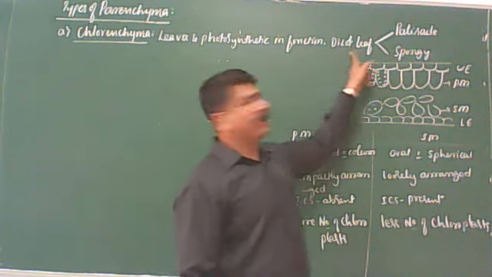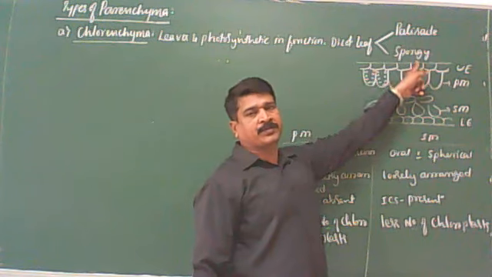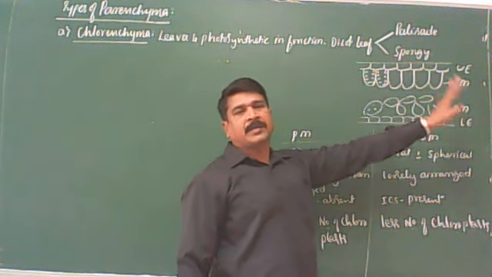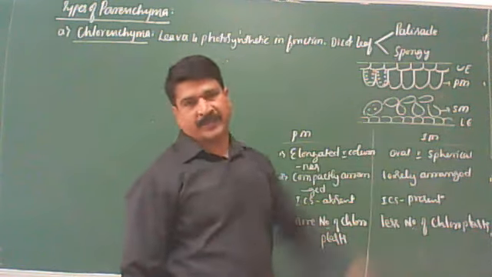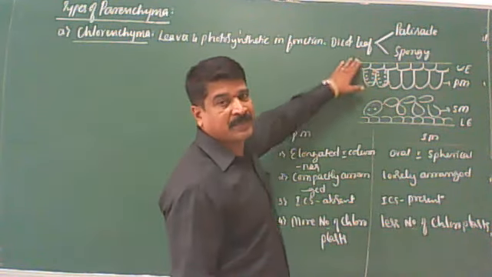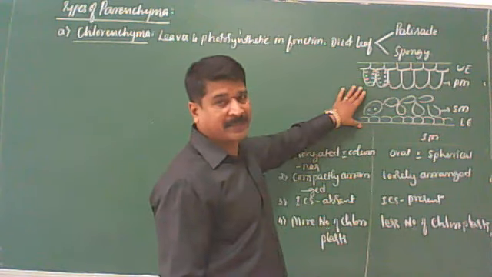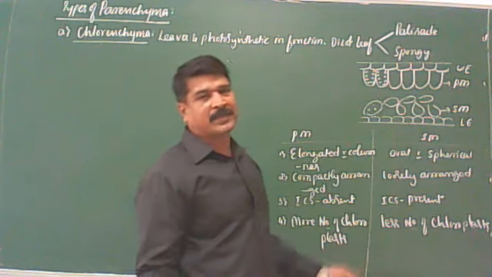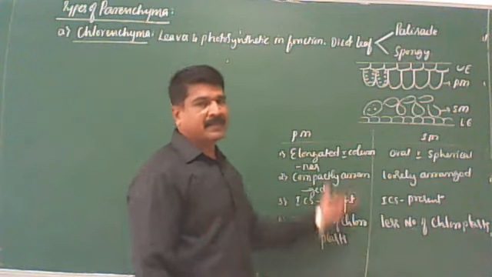In dicotyledons, it is of two types, palisade and spongy. As I said, the types of chlorenchyma are also types of mesophyll. What is mesophyll? It is the ground tissue present between the upper and lower epidermis, as in the case of leaves. Got it? So these are the differences.